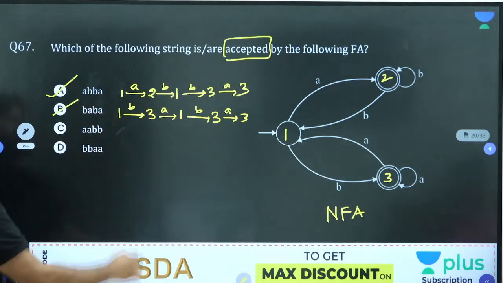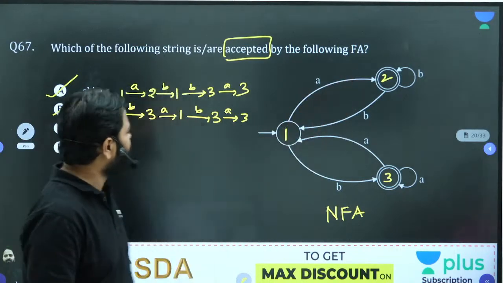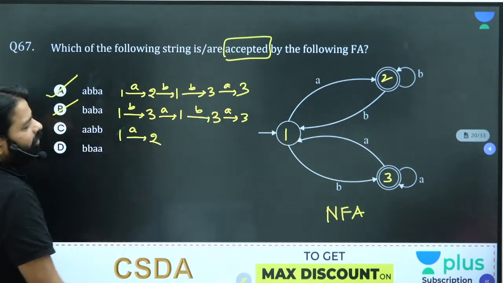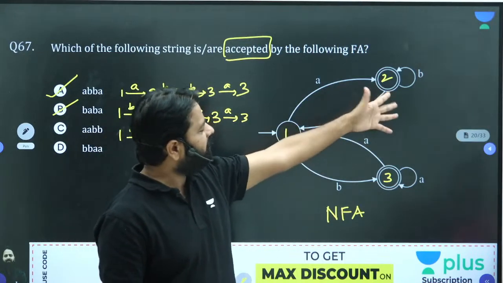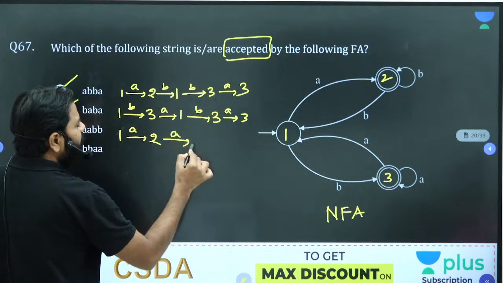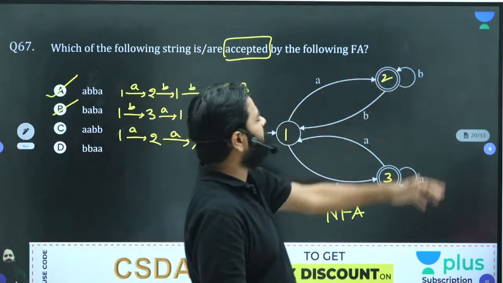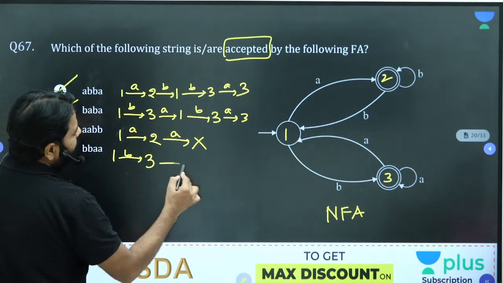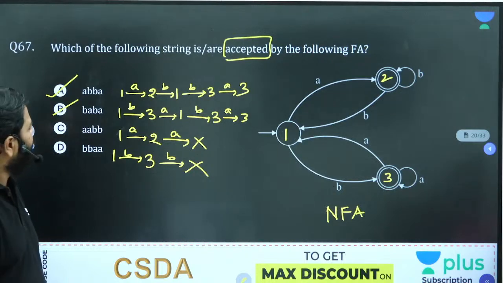Yeah. And double B, you should try. First A, you have only one choice, you should go that side. 1 on A, I'll go to 2. Now from 2 I want A, so there is no possibility. From 2 there is no path for A, so the path is missing. After A, if you want to read one more A, there is no path. Similarly, from 1 on B, you have only one choice, 3, and on B you don't have a path. So C and D are not accepted, A and B are accepted.